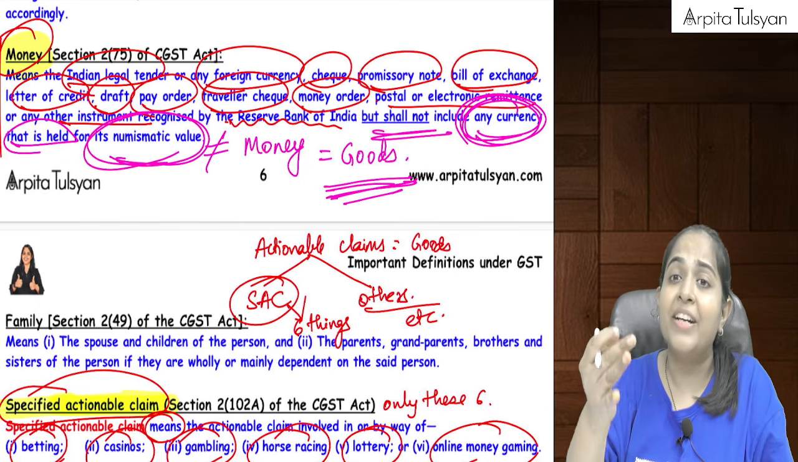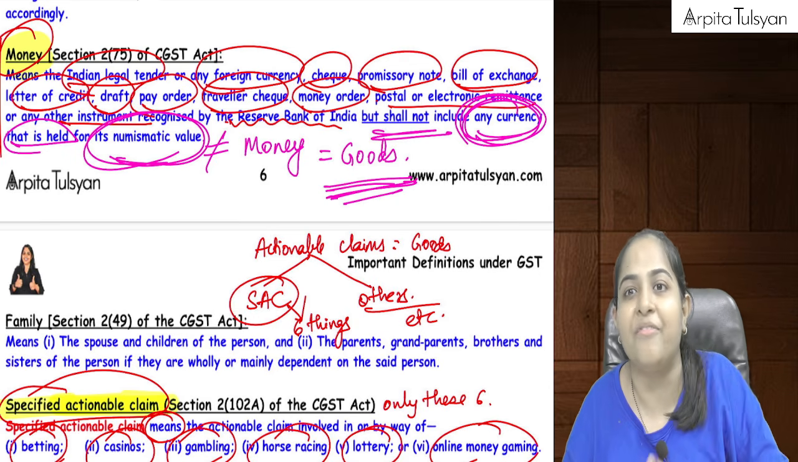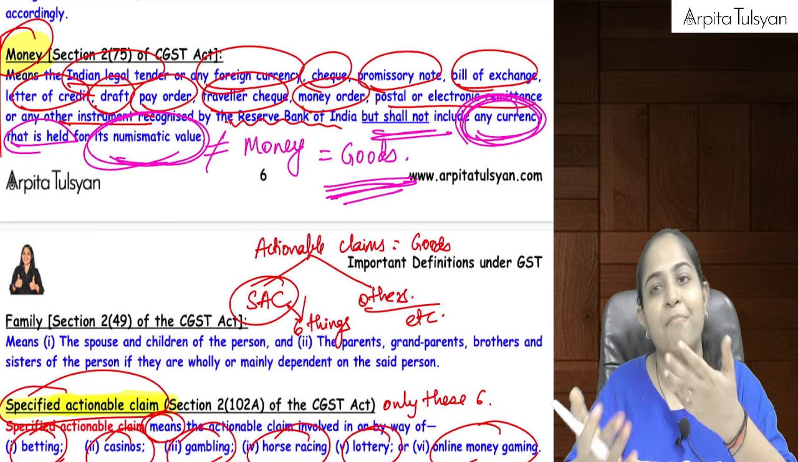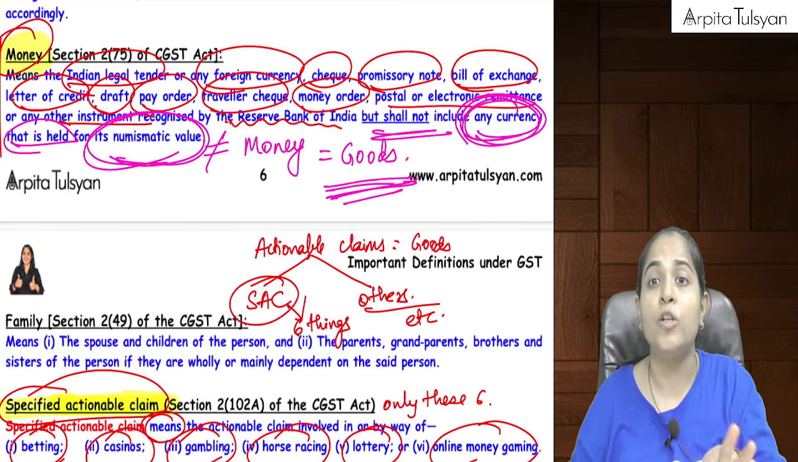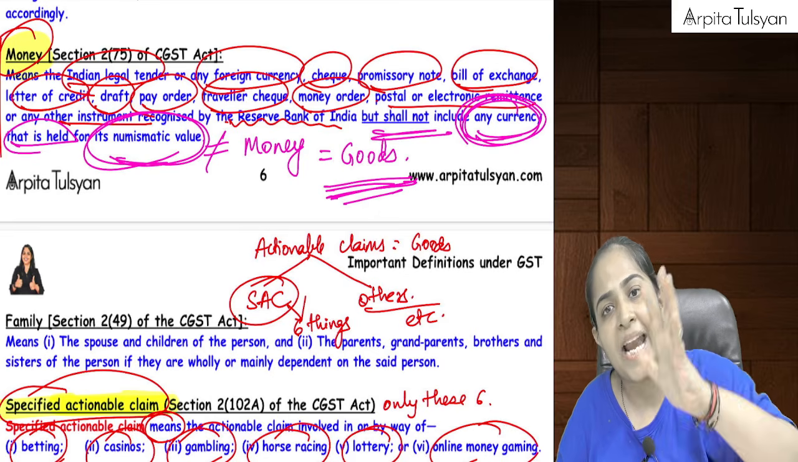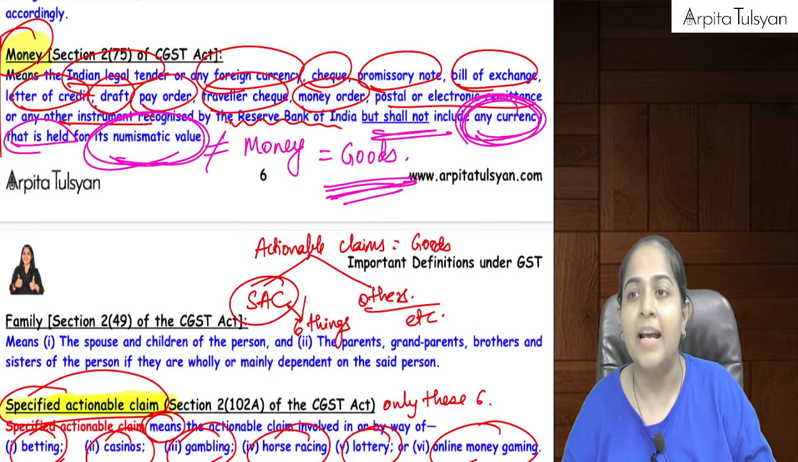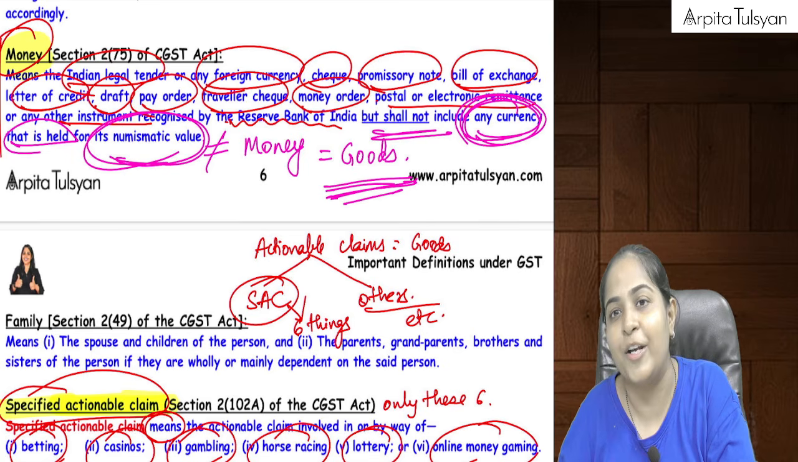So if I am having a 10 rupee note, or a 1 rupee coin, and I am giving that to someone in exchange of money, let's say I am giving 10 notes of 10 rupees to a bank and I am taking 100 rupees in return. That is purely a transaction in money, no GST. Nothing is going to happen on that.